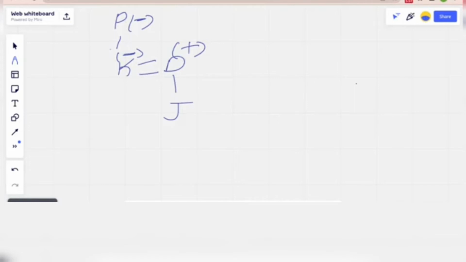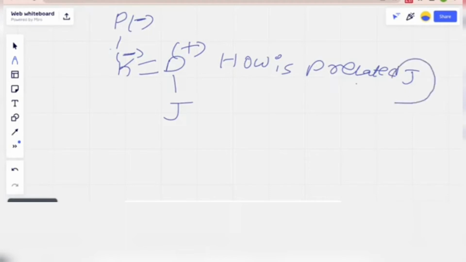I'm telling you a simple trick here. In many questions, they will end the question like this: how is P related to J? We can also get how is A related to B, how is C related to D, but the question remains the same. Here it asks how is P related to J. If they give a question like this, what you need to find out is what J calls P. That is the main solution or answer. You need to work out the relation of J to P.